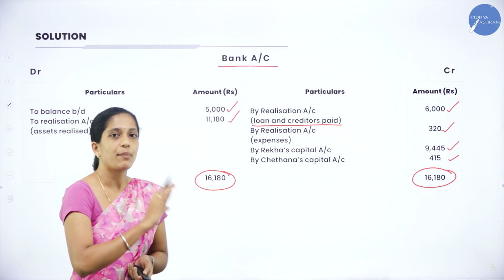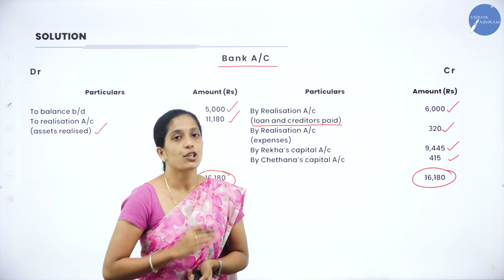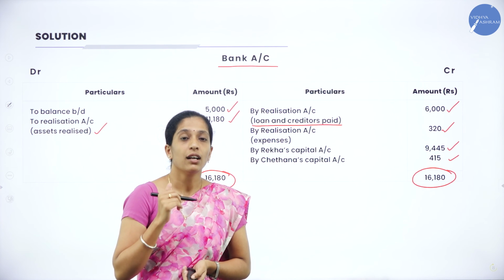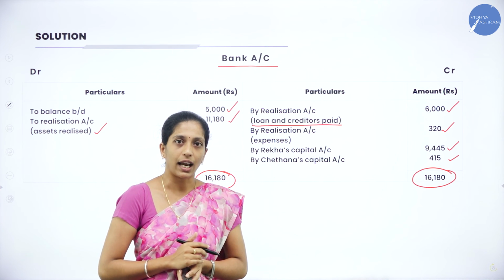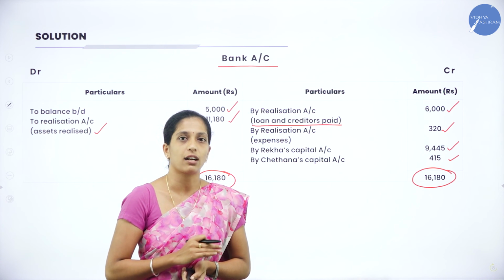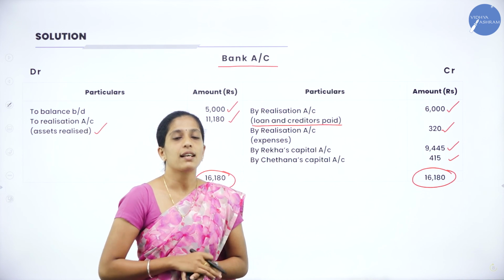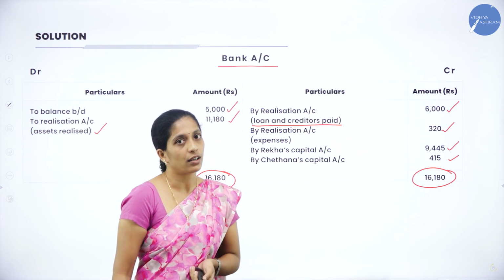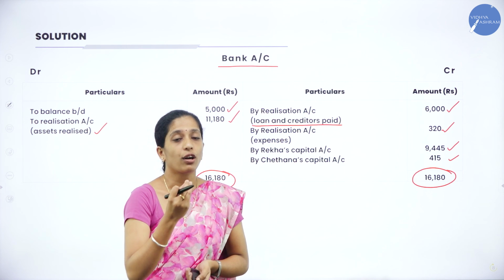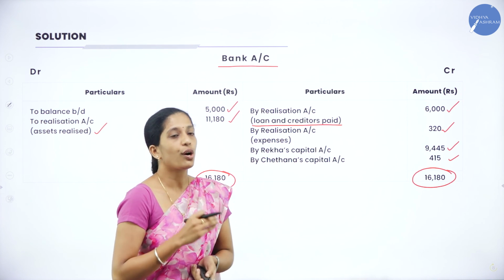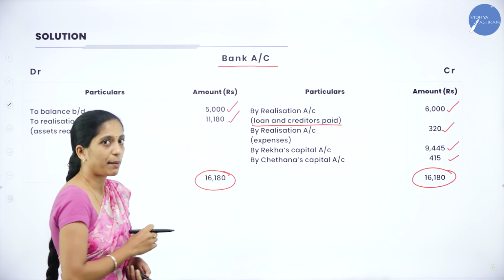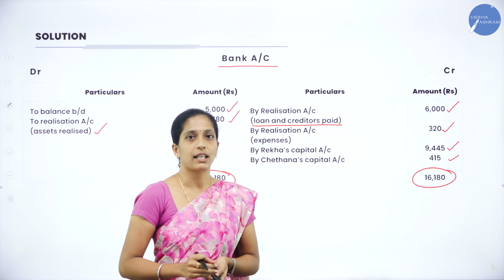Clear? So this is a simple problem which is very easy to score 12 marks. The only thing is that you have to be very careful while preparing the realization account. If you know how to prepare the realization account, it is very easy to prepare the partners' capital accounts as well as the bank or cash account. And here we do not have a balance sheet, because we are not going to continue the business further. So we will prepare the bank account and make the payment. Here the total of the debit side should be equal to the total of the credit side.